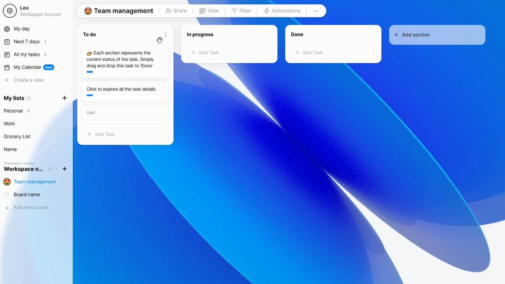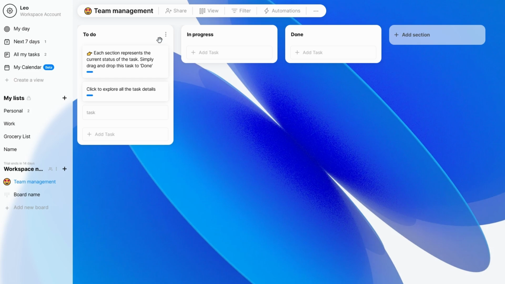Any.Do keeps you in the loop with real-time updates. You'll get notifications whenever a task is completed, a deadline is approaching, or someone comments on your task. This ensures everyone stays aligned and up to date throughout the project. If your team uses other tools, you can integrate Any.Do with them for an even smoother collaboration.